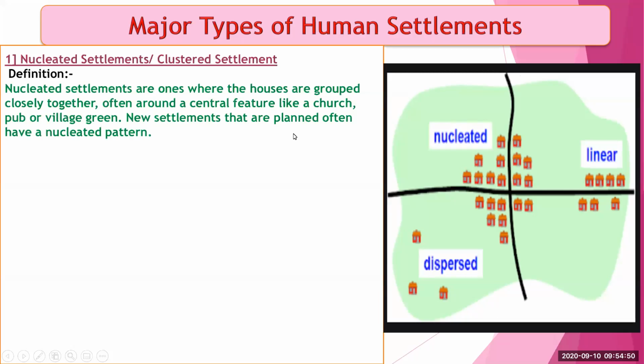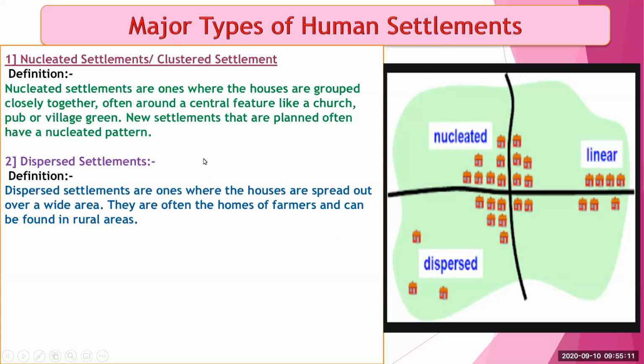New settlements that are planned often have a nucleated pattern. Here you can see in this picture the nucleated settlement is given in the first corner. Means this much portion is the nucleated settlement.